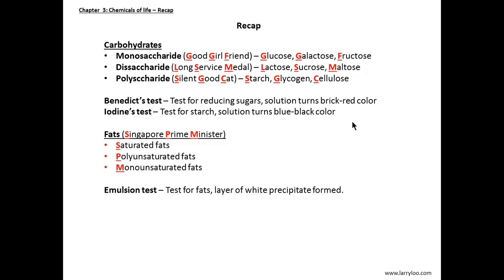We also learned about the Benedict test, which is used to test for reducing sugars and turns into a brick-red precipitate if reducing sugar is present. The iodine test is used to test for starch, and the solution will turn a blue-black colour if starch is present. Fats are divided into three kinds: saturated, polyunsaturated, and monounsaturated fats. We can use the mnemonic Singapore Prime Minister to aid your memory recall. Lastly, the emulsion test is used to test for fats. If fats are present, there will be a layer of white precipitate formed.